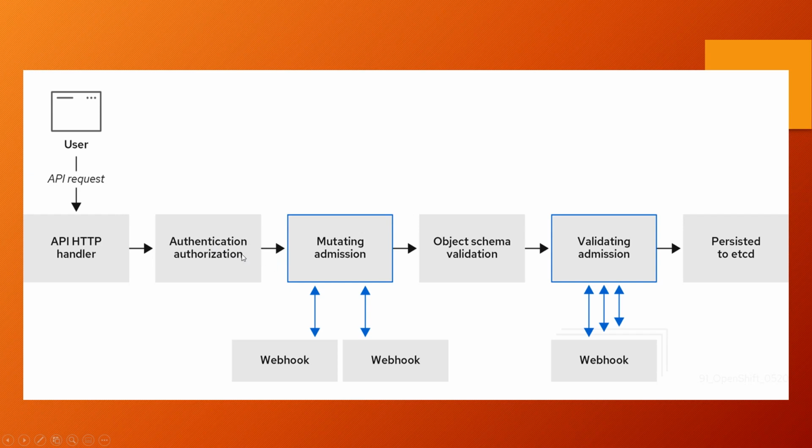We can add more functionalities to the workflow of your API server, like mutation admission controller and validation admission controller. This is out of syllabus actually. It is a vast syllabus to explain this. Which means that you can even validate what you are trying to create. That also can be done. And mutation, in the sense, you can even modify when you are not specifying some parameters.